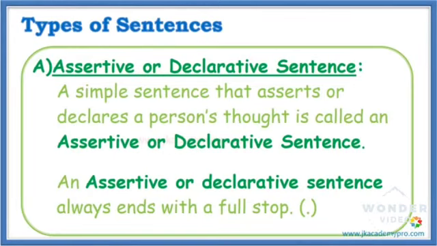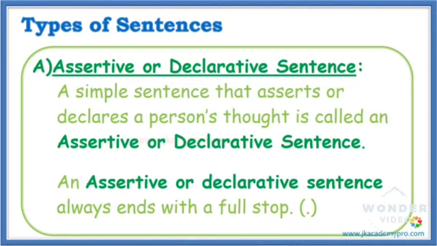First one is the assertive sentence, also called a declarative sentence. So, what is an assertive or declarative sentence? A simple sentence that asserts or declares a person's thought is called an assertive or declarative sentence. What does this mean? Any sentence that says something or tells us something is called an assertive or declarative sentence. Now, we should remember that an assertive or declarative sentence always ends with a full stop.